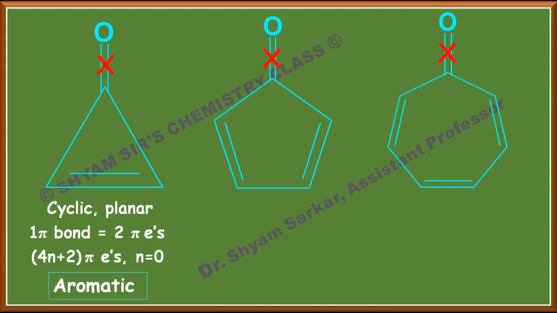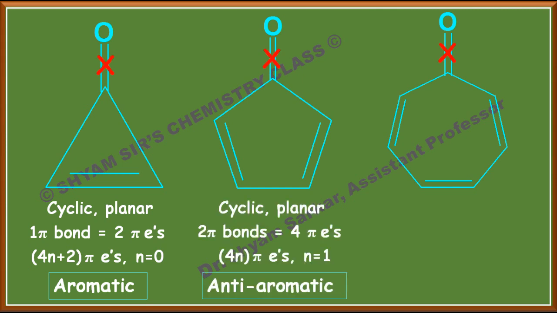So if you see the first case, this is cyclic planar, 1 pi bond, 2 pi electron system. It matches 4n plus 2 pi electrons where n equals 0. So this is aromatic. In the second case, this is cyclic planar, 2 pi bonds, 4 pi electrons, matching the 4n pi electron system where n equals 1. So this is anti-aromatic.